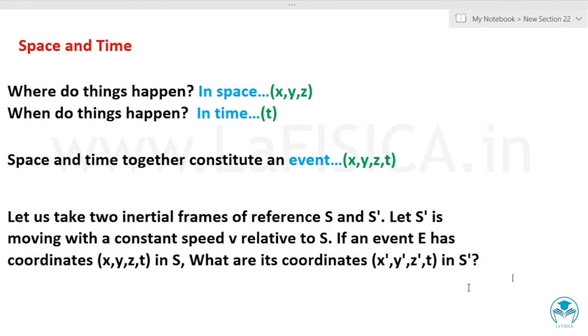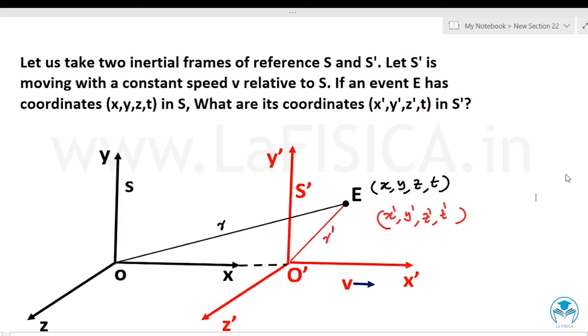Here you can see two frames of reference, and both are inertial, where the frame of reference S dash is moving with the velocity v with respect to this frame S. And you can see an event E, which can be represented x, y, z, t with respect to the frame S, and x dash, y dash, z dash, t dash with respect to the frame S dash. And now we will see how Newton and Einstein relate these coordinates.